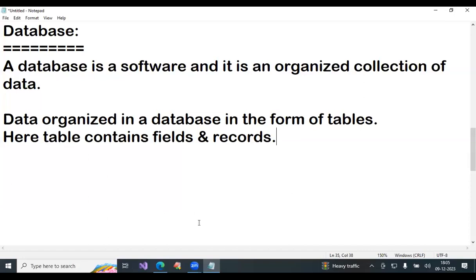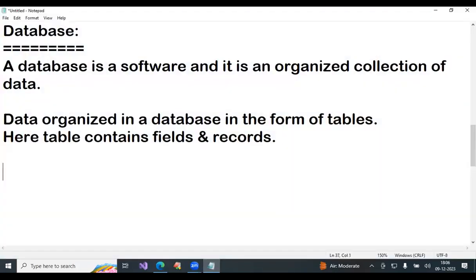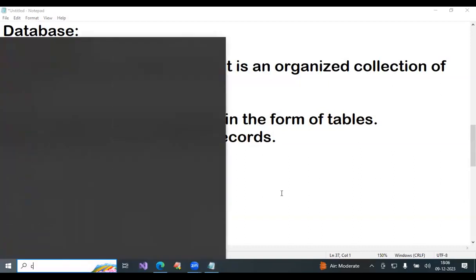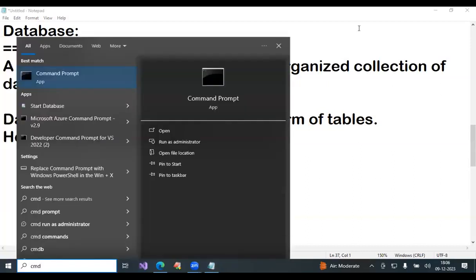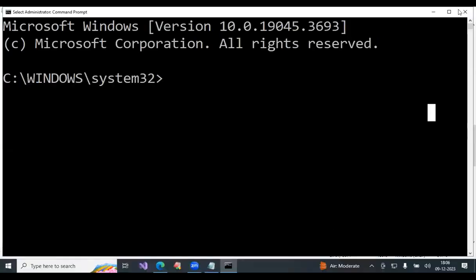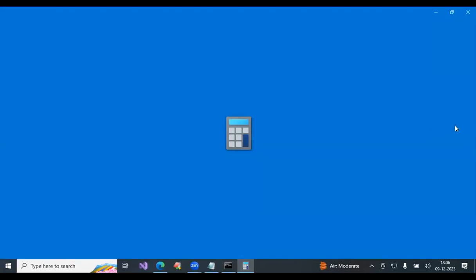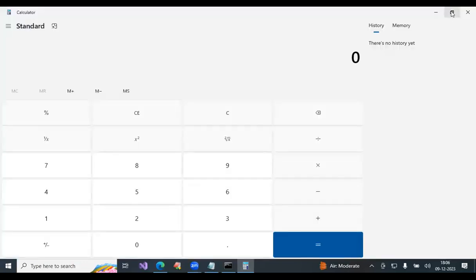Now here, if I open Notepad, now with this Notepad I'm interacting, so it is called an application. Say I open the command prompt. Can I call it an application? Yes. I'll open the calculator. Can I call it an application? Yes or no? Yes. Okay.